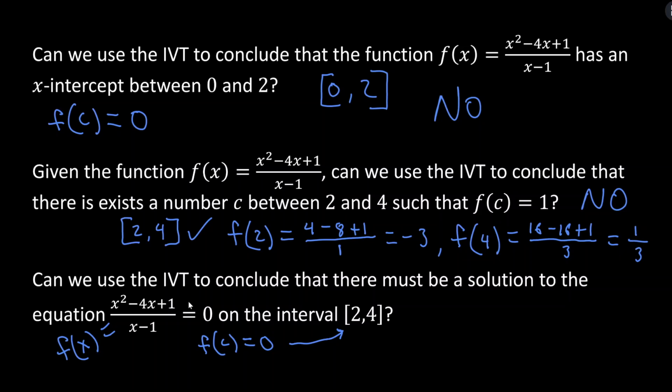So now we're just checking, is 0 between -3 and 1/3? And it is. So we've met both conditions. We have continuity, we have betweenness. So yes, we can conclude that there must be a solution to this equation on this interval, or alternatively, this function has an x-intercept between 2 and 4 according to the intermediate value theorem.